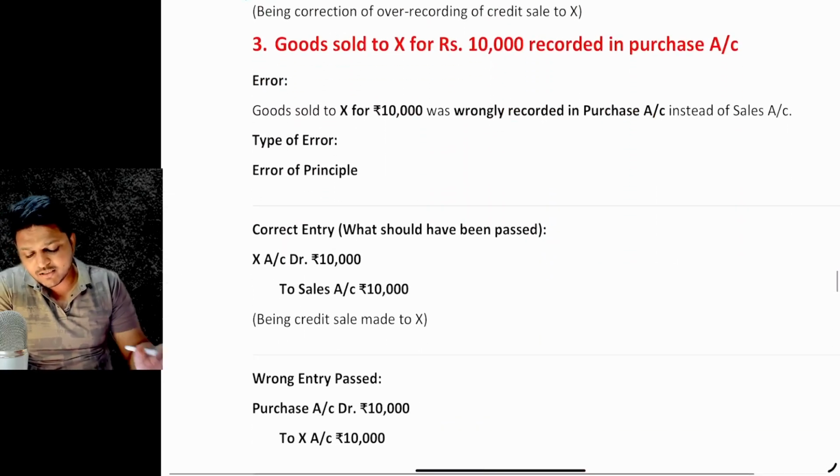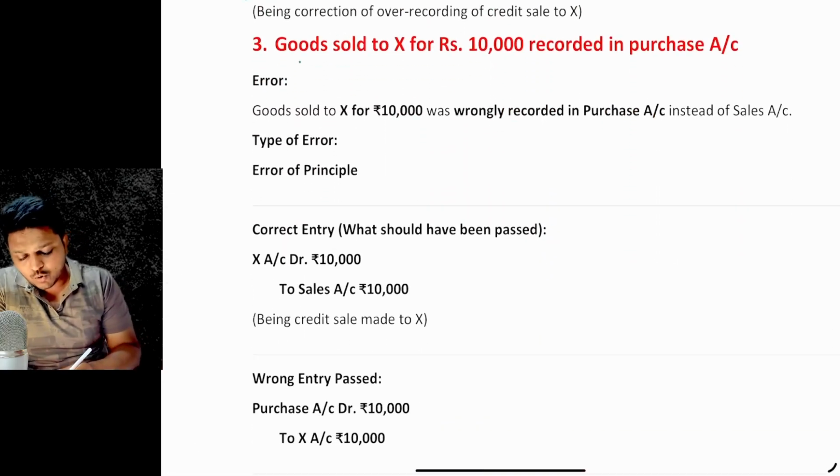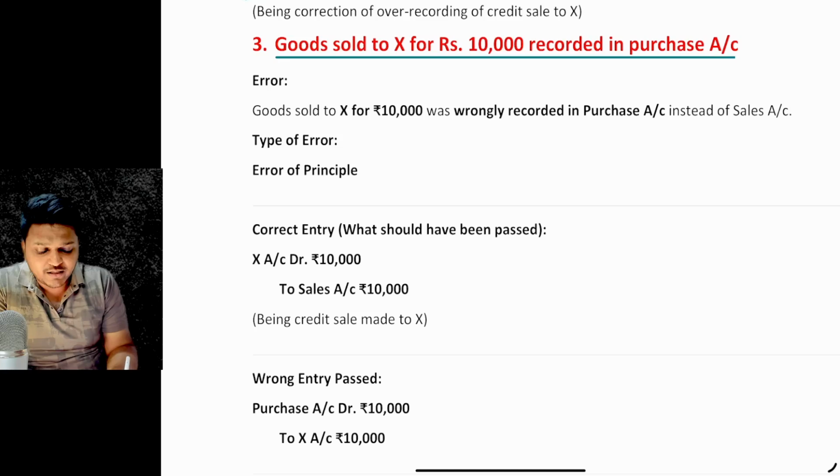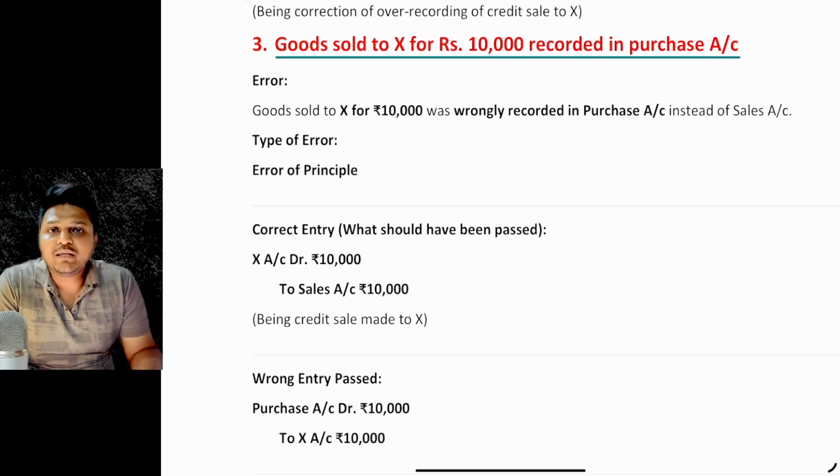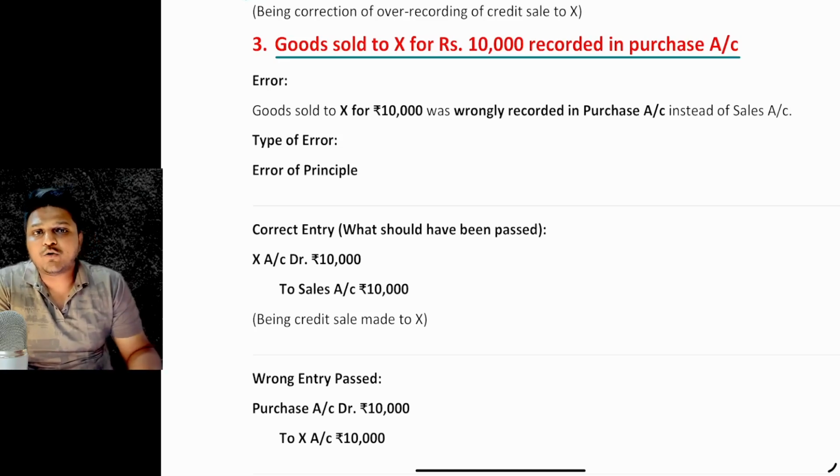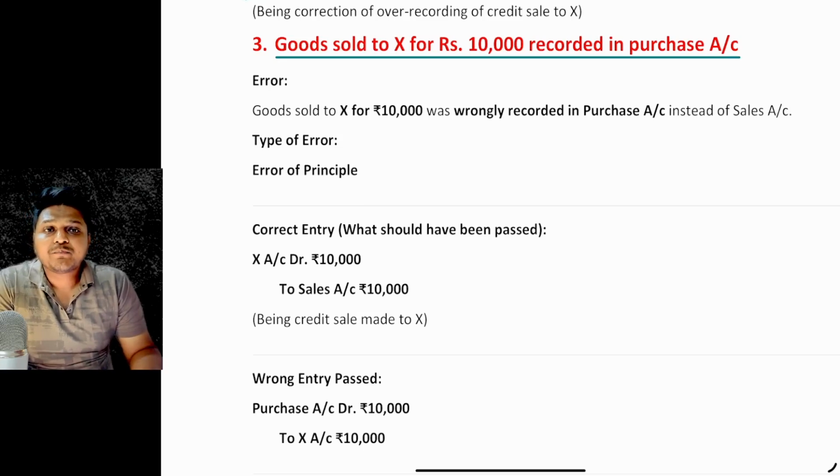The third scenario is related to goods sold to Mr. X for rupees 10,000 recorded in the purchases account. So instead of recording in the sales account, we recorded in the purchases account.